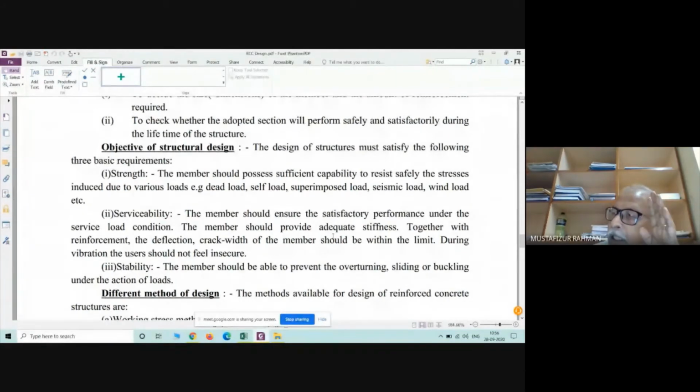If in one word I want to say, it should be comfortable. Just like your chart. It is having sufficient strength, it is having sufficient beauty. But if you are not feeling comfort by utilizing that chart, utilizing that pen, then you are not going to utilize it. So that is the serviceability. It should give proper performance with respect to serviceability.